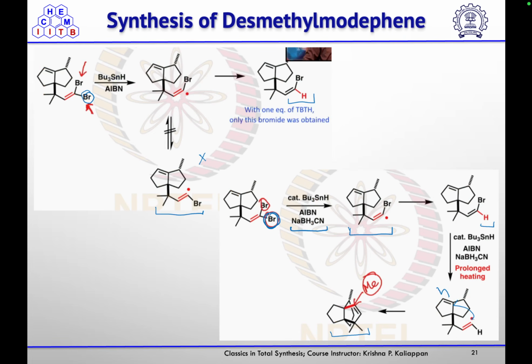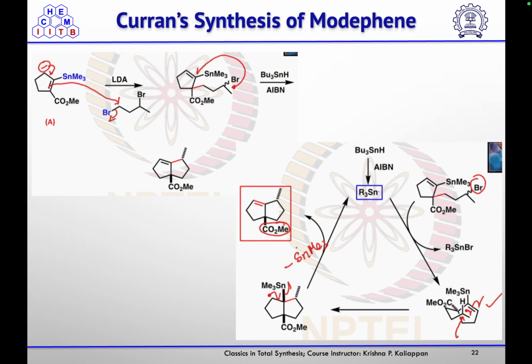So this strategy they wanted to use in the synthesis of this morphine also. For that, whatever this stenine was there, they treated with LDA to form the enolate, and they treated it with this dibromo compound to get that alkylation product. Then again they tried the cyclization reaction on treatment with the tributyl tin hydride.